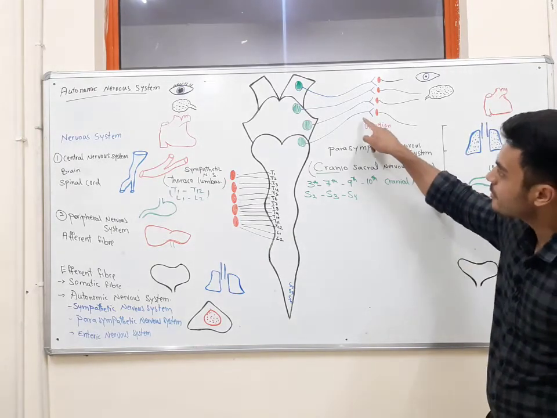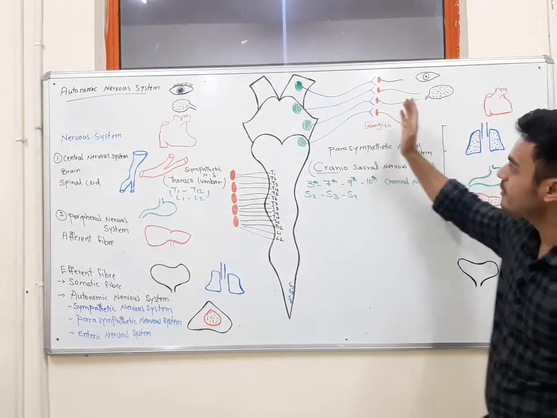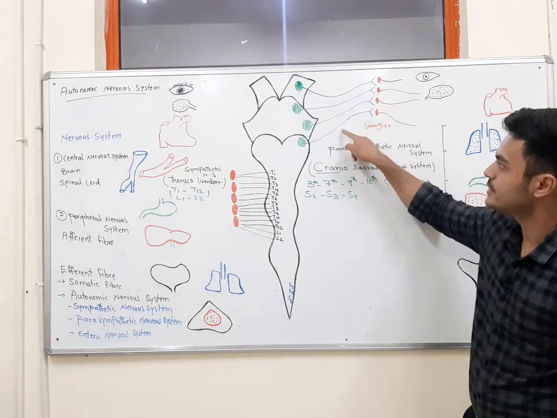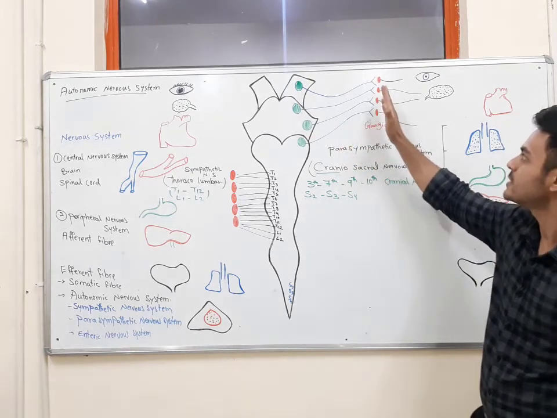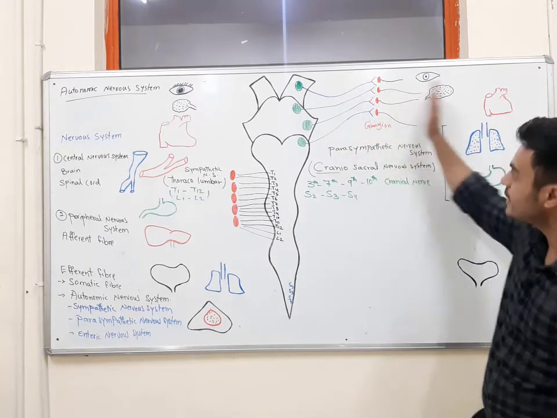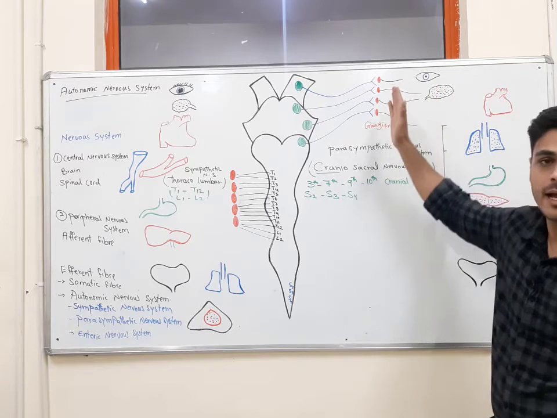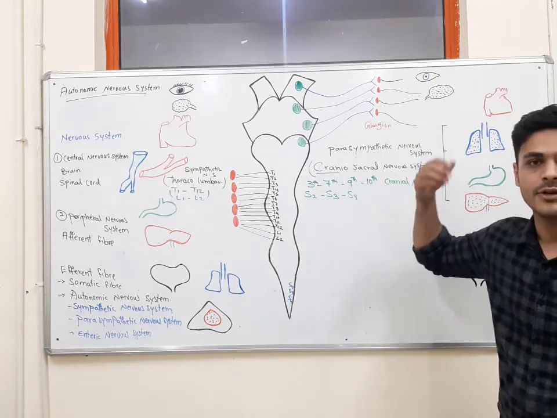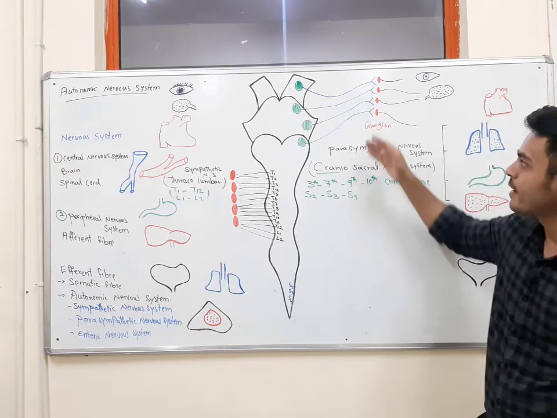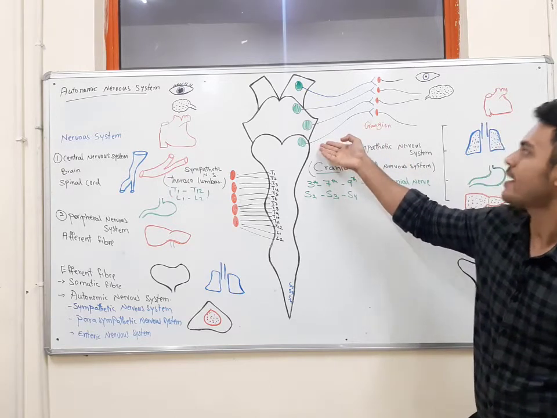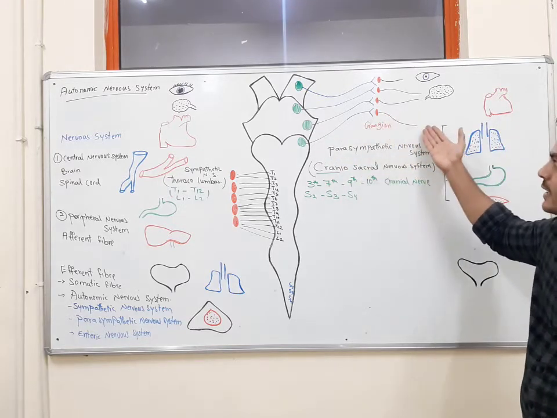The fibers before these ganglions are the preganglionic fibers, and the fibers after the ganglion are postganglionic fibers.